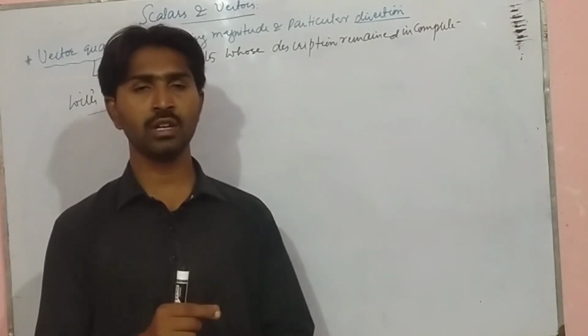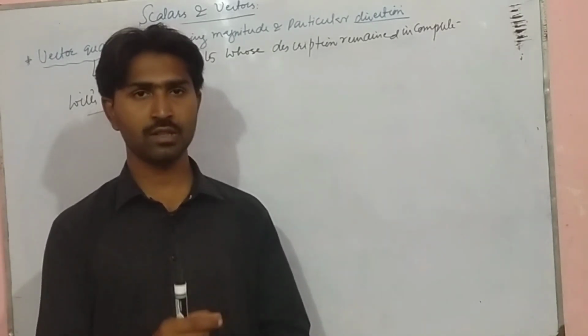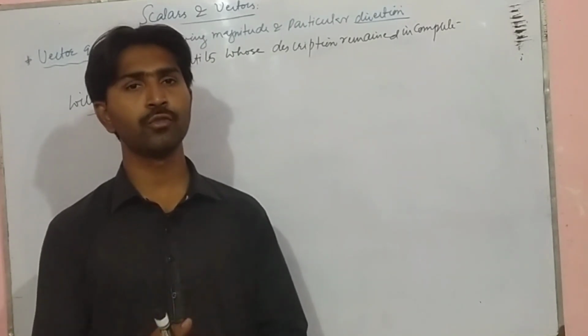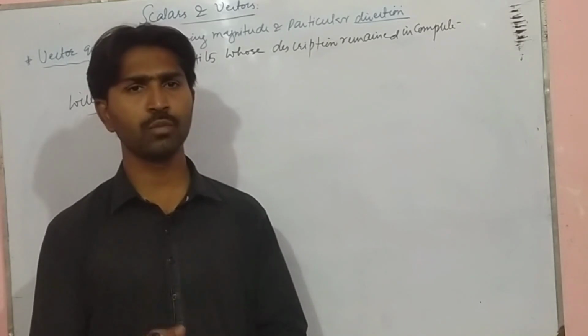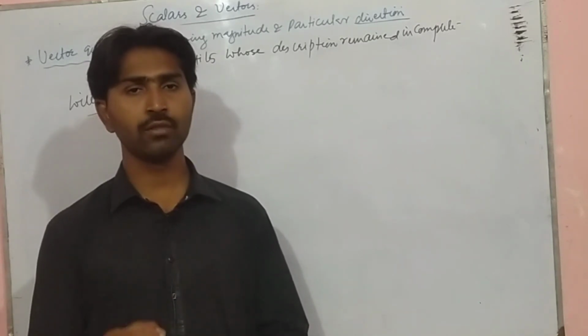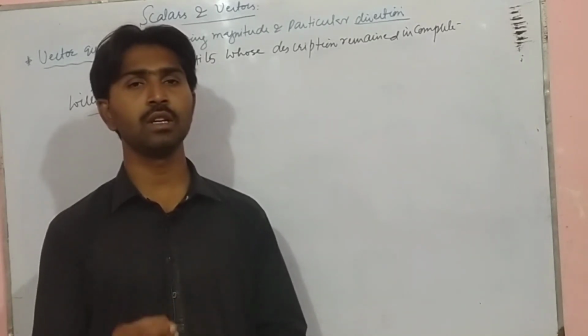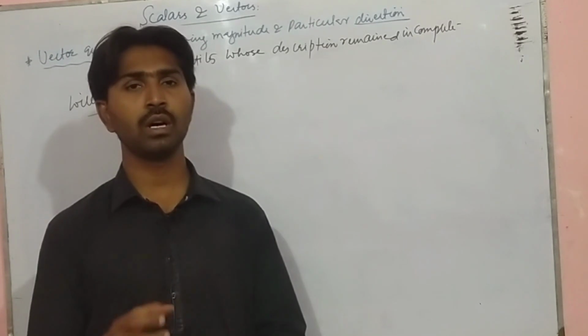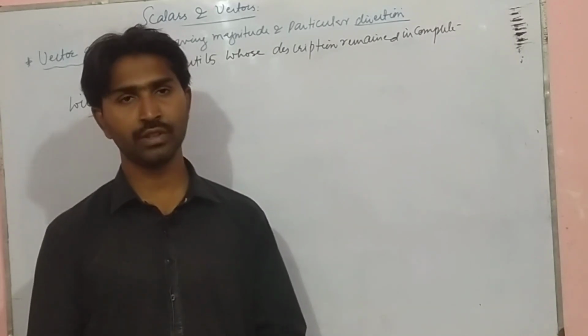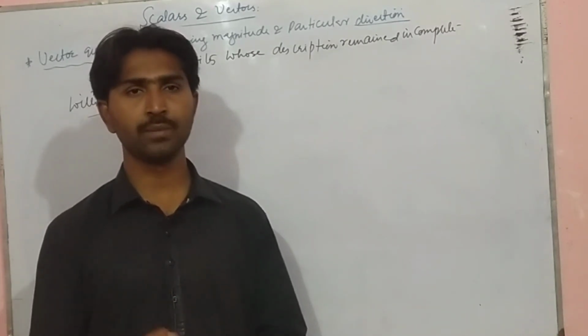So this is incomplete information, to move 2 meters or 4 meters or 2 feet. Whenever we define a position or a particular location, we must define the direction along with it. Then it will be complete.